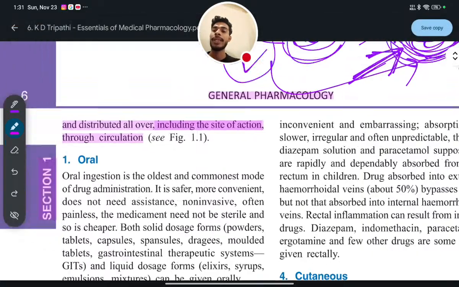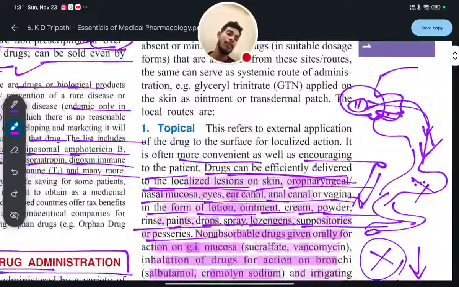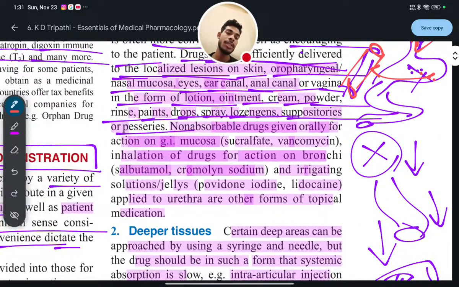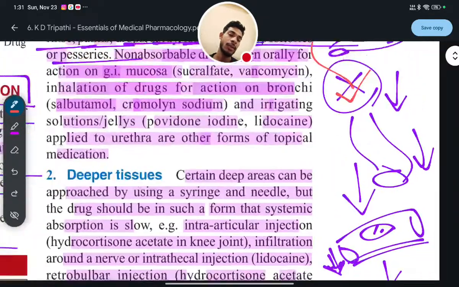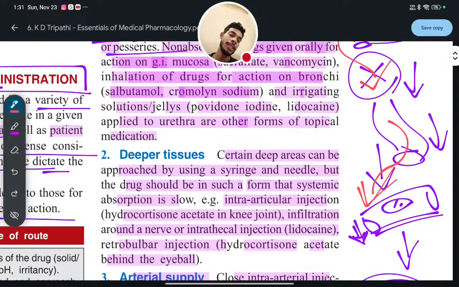In that case, what will happen? The way I mentioned earlier, whenever you take a drug, what will happen? After taking the drug, it will go to the stomach through the oral route. After going to stomach, it will be absorbed in the circulatory system, that is veins or arteries. After absorption into the circulatory system, it will go to liver for hepatic metabolism. After going into the liver, it will be distributed all over the body uniformly.